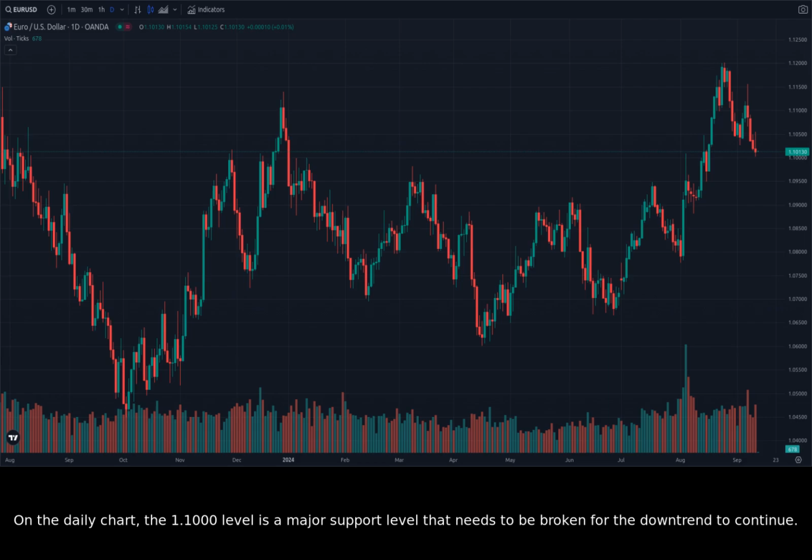On the daily chart, the 1.1000 level is a major support level that needs to be broken for the downtrend to continue. A break above the 1.1000 level could signal a potential bullish trend and a move towards the 1.1200 area. On the hourly chart, the 50-hour moving average is a key resistance level.